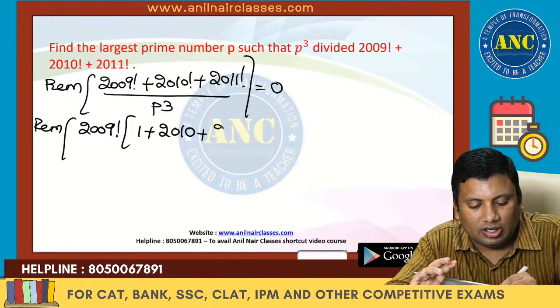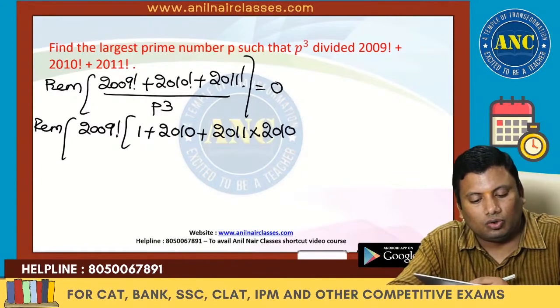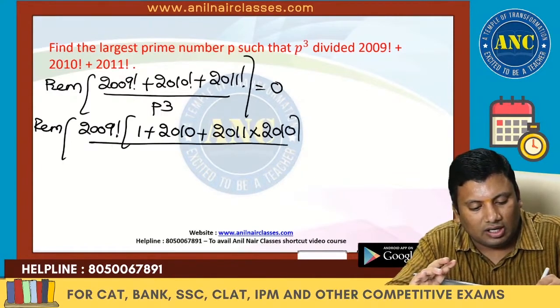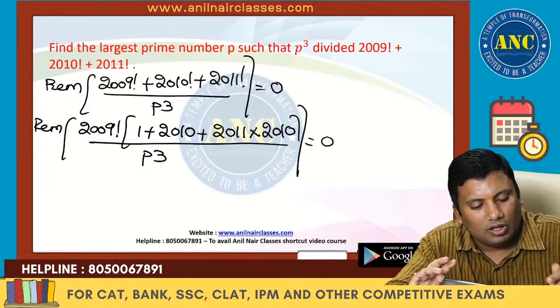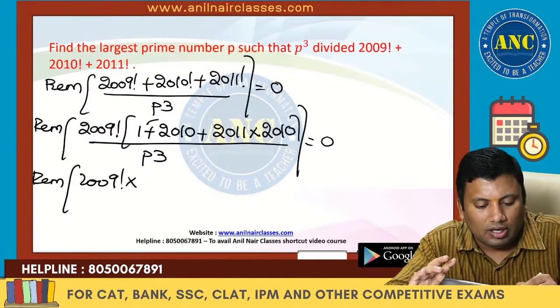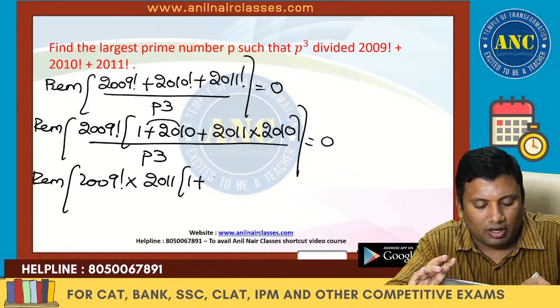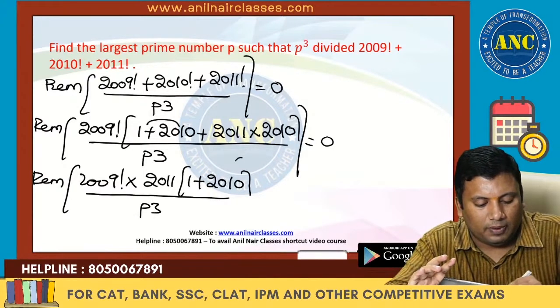Right? It is 2011 into 2010 into 2009 factorial. Till here we got p cube. So 2009 factorial into 1 plus 2010 is 2011 into 1 plus 2010, divided by p cube.